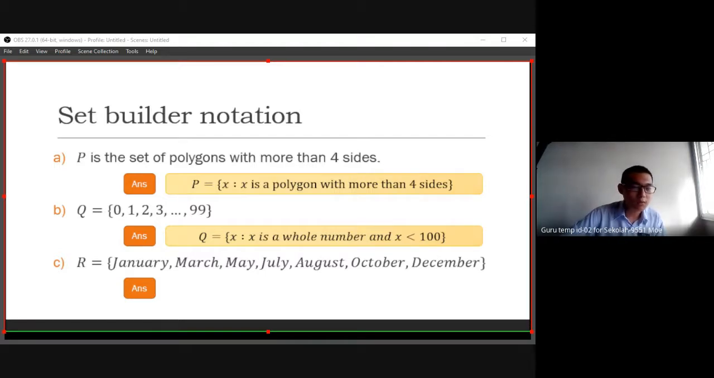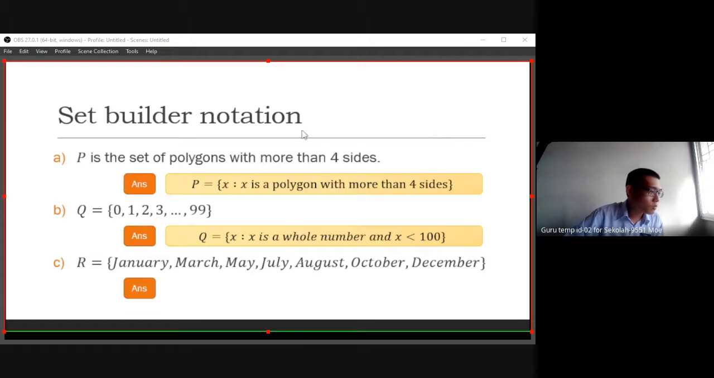It's positive integer. But if positive integer, we cannot include the zero already, right? So we need to just write down whole number. Whole number includes zero. But natural number does not include zero. So this one you need to understand: natural number and whole number.